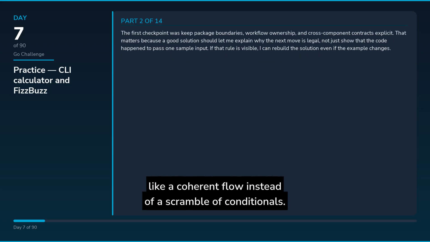The first checkpoint was keep package boundaries, workflow ownership, and cross-component contracts explicit. That matters because a good solution should let me explain why the next move is legal, not just show that the code happened to pass one sample input. If that rule is visible, I can rebuild the solution even if the example changes.